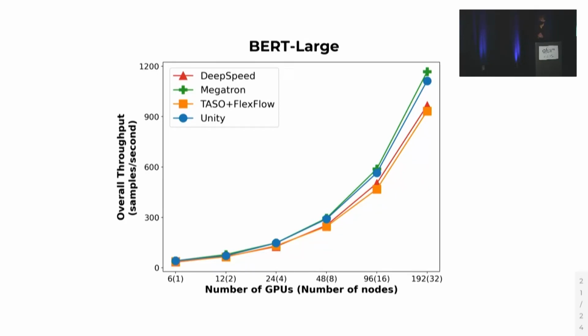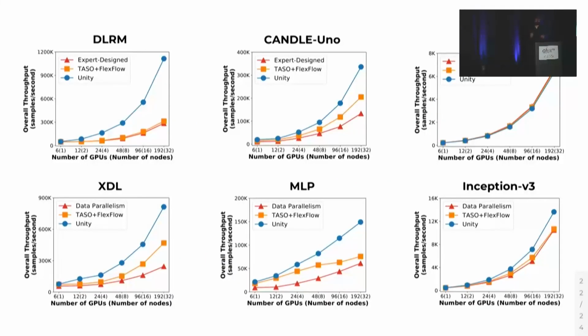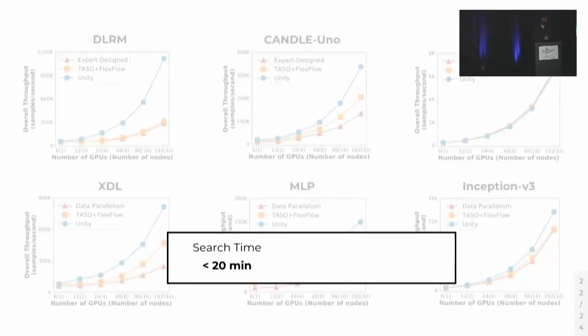While this may not initially seem particularly remarkable, as we're simply matching the performance of something else, in practice, Megatron is specifically tailored for this model, has had a huge amount of manual effort put into it, whereas Unity is able to recover its exact strategy completely automatically within minutes. The same trend holds for all of the other models we look at, with Unity significantly outperforming expert-designed and sequential baselines, except in the case of ResNet, where everyone does the same because the naive strategy turns out to be the best. In all of these cases, Unity's search time is under 20 minutes, significantly less than the hours or days it frequently takes to train these models.